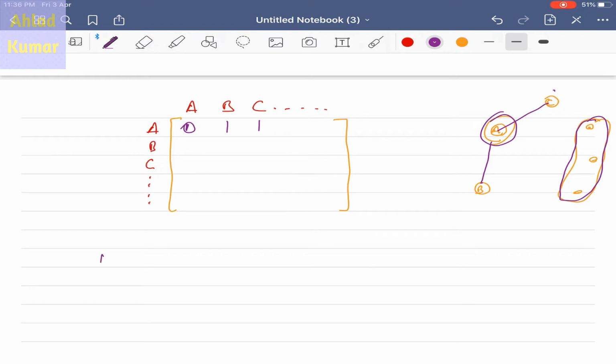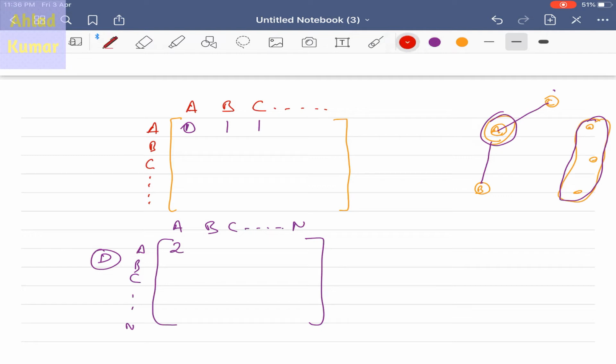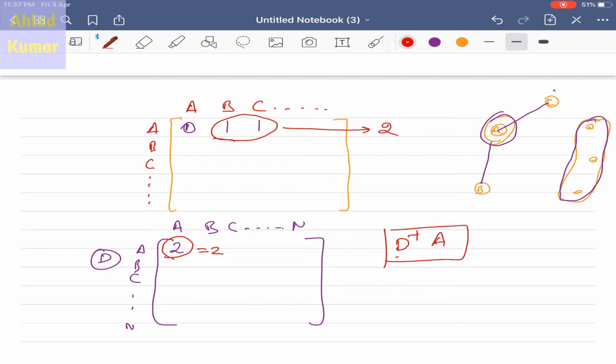And how about the degree matrix? The degree matrix will also have A, B, C till the number of nodes present in the graph. The degree value over here will be 2. You can see that if you sum these values, the total sum is also equal to 2. When you multiply with D inverse, it means you are multiplying with the reciprocal of this matrix.